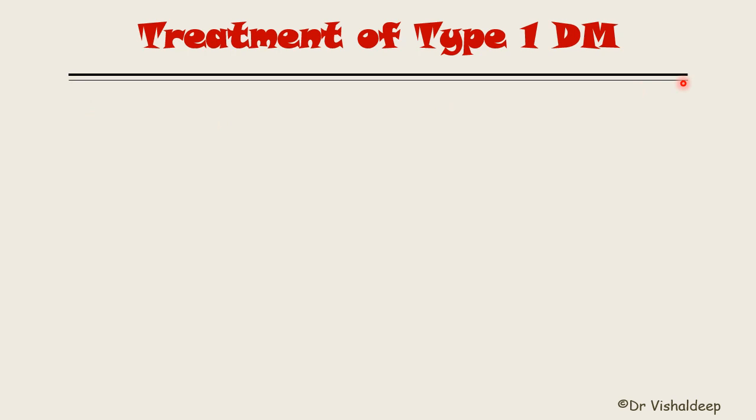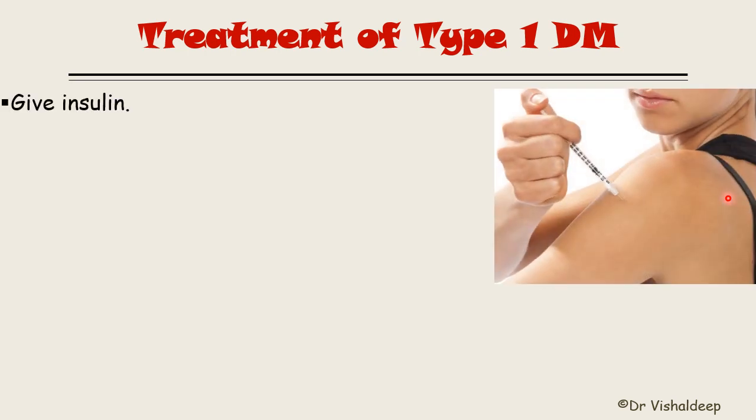Let's discuss the treatment of type 1 diabetes mellitus. Now, what actually happens in type 1 diabetes? There is a deficiency of insulin. Insulin is not formed properly by the beta cell because of the destruction of the beta cell. So, the easy treatment of type 1 diabetes mellitus is to just give insulin.